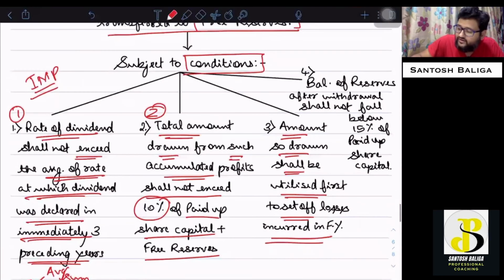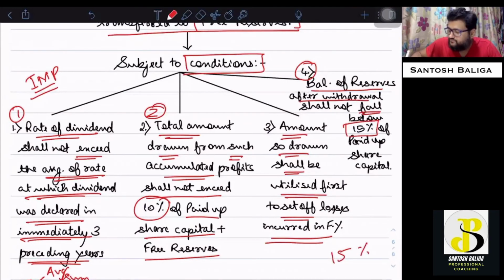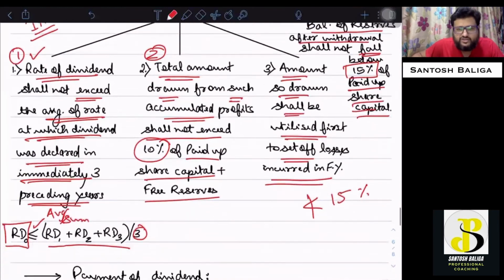The fourth point, a very important point, is that after the withdrawal of such an amount, the balance of the reserves should not fall below 15% of paid up share capital of the company. Okay, all these points are very, very important from a case study point of view. I hope you have understood it.